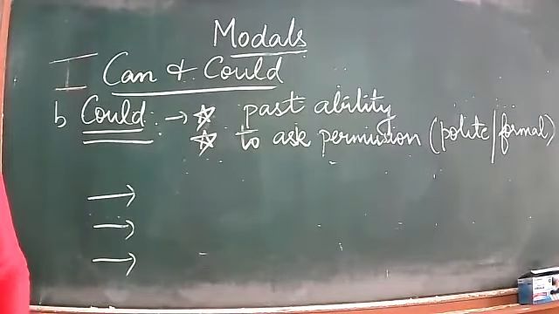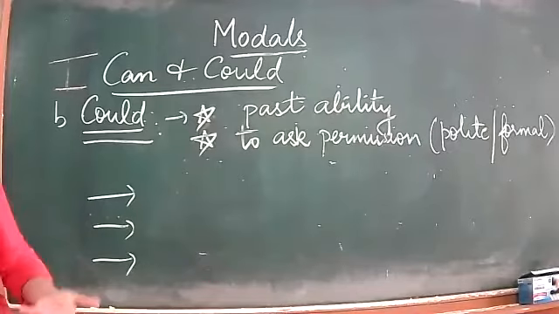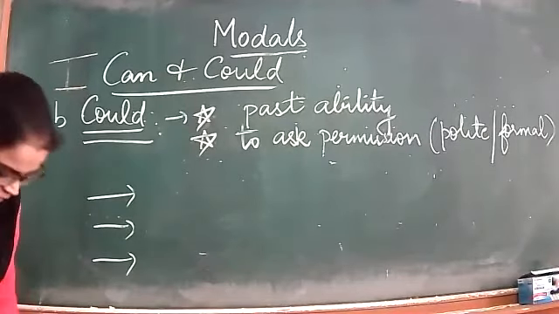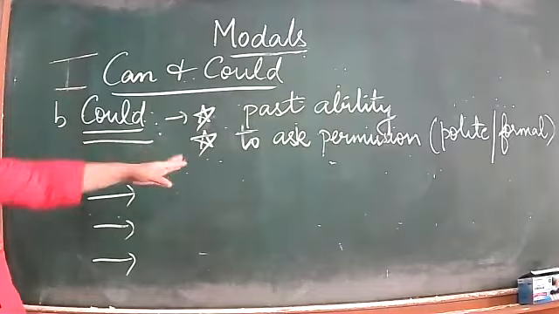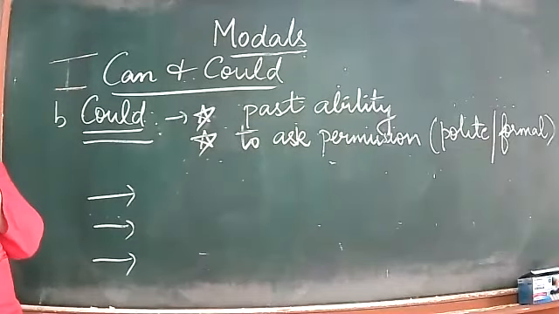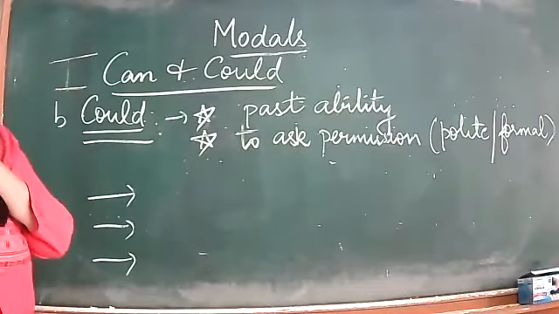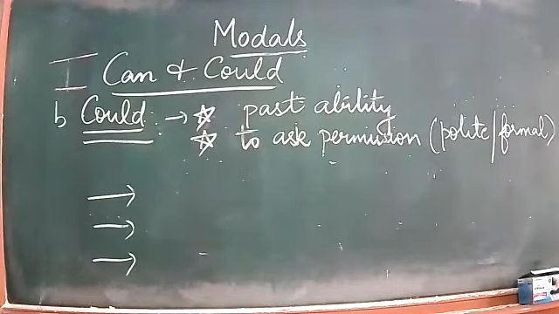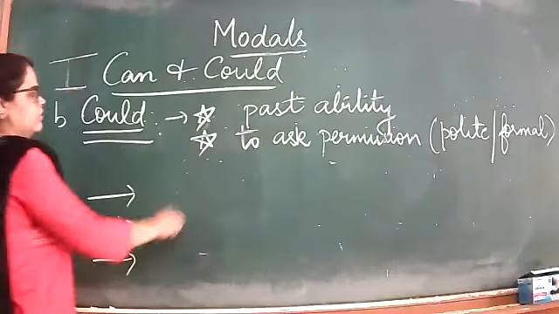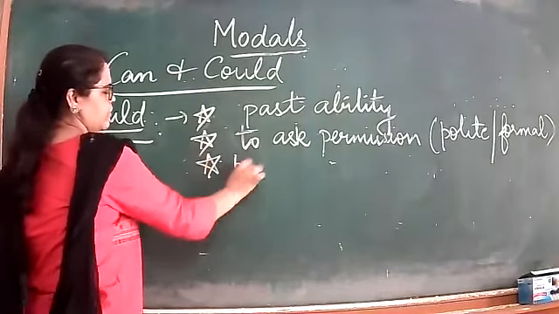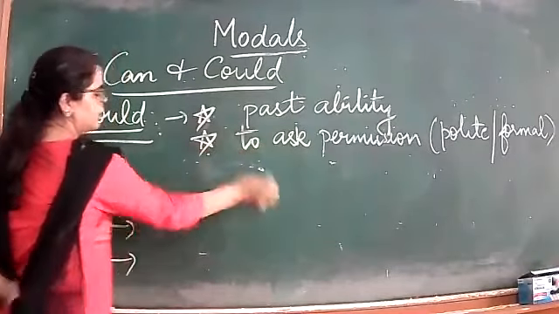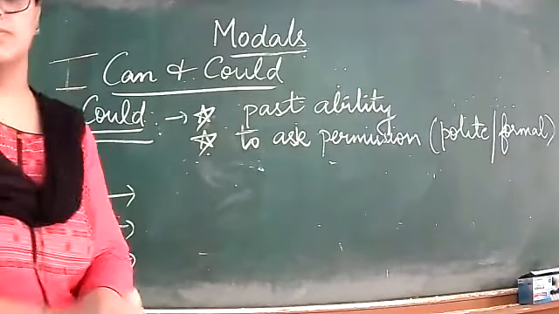Now from today onwards, I will notice 7th A, obviously 7th B. Now you are with us for one day, then I will notice whether you are using these modals or not. So next one is could, past form of can. Okay. You can write this thing, past form of can. 2 examples, please.